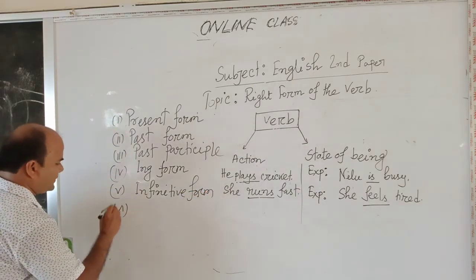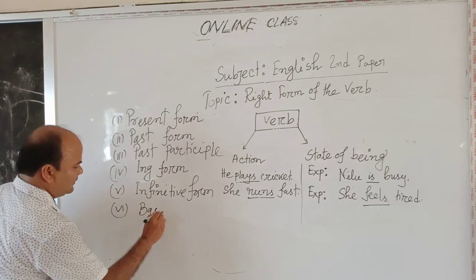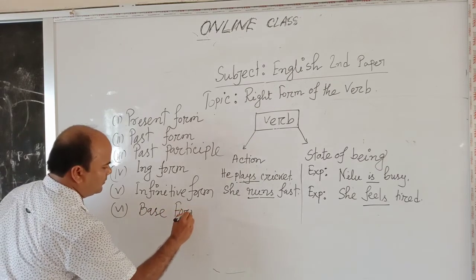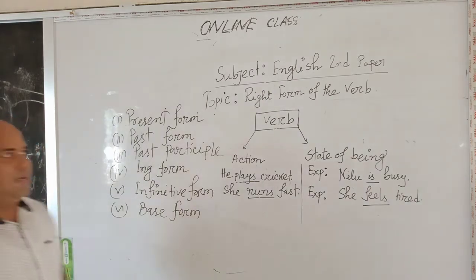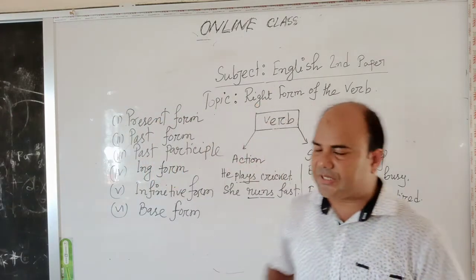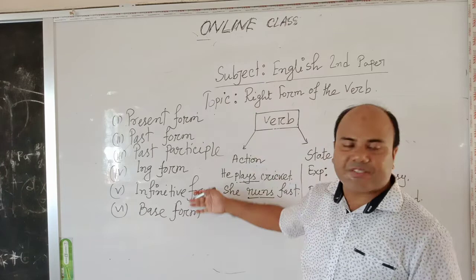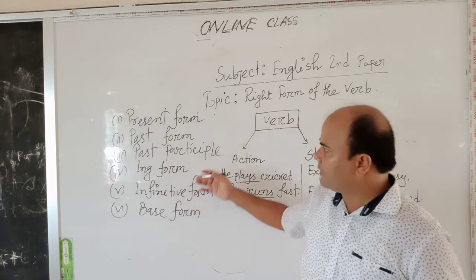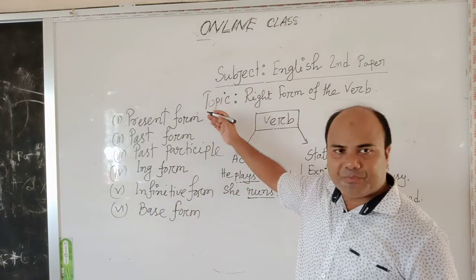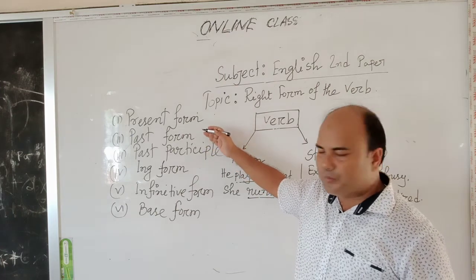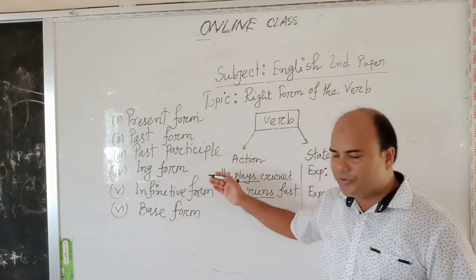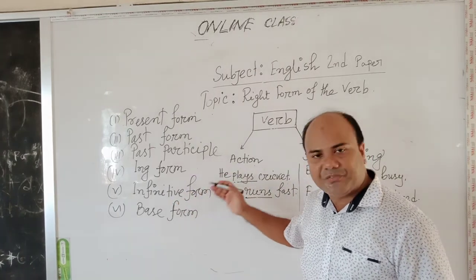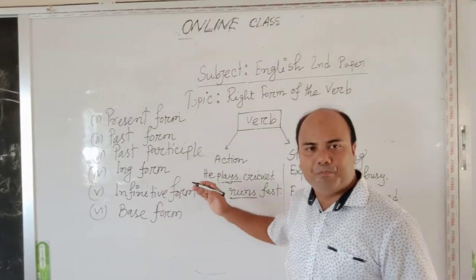Number 6, base form. Dear learners, we have discussed 6 forms of verbs. One is present form, 2 is past form, 3 is past participle form, 4 is ing form, 5 is infinitive form, and the last one is base form.